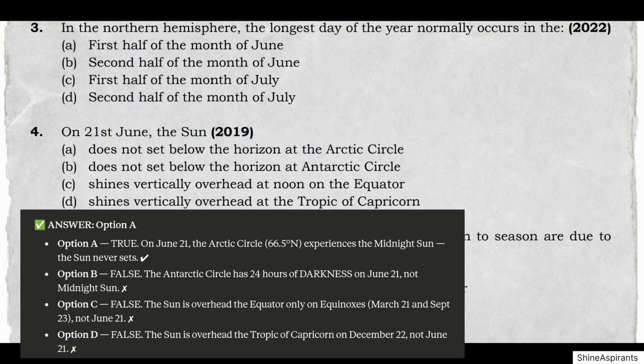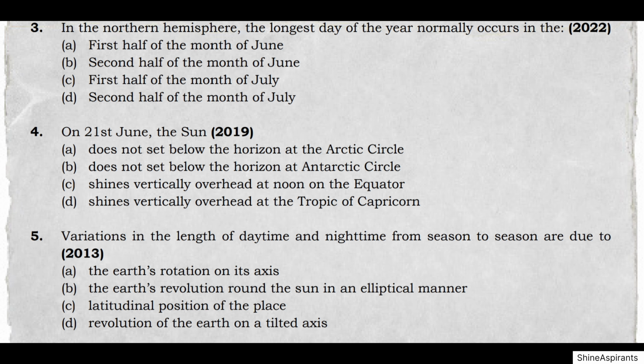Option A, true. On 21st June, the Arctic Circle, 66.5 degrees N, experiences the midnight sun. The sun never sets. Option B, false. The Antarctic Circle has 24 hours of darkness on 21st June, not midnight sun. Option C, false. The sun is overhead the equator only on equinoxes, 21st March and 23rd September, not 21st June. Option D, false. The sun is overhead the Tropic of Capricorn on 22nd December, not 21st June. Answer A.